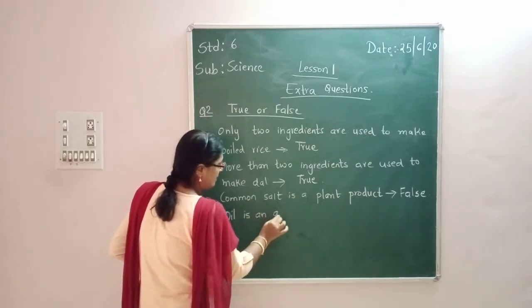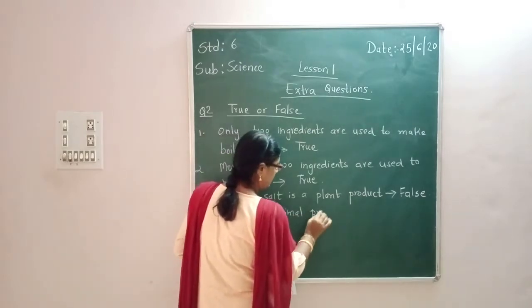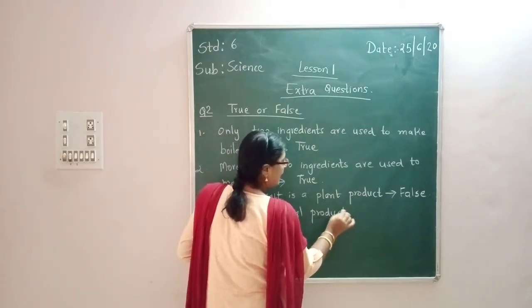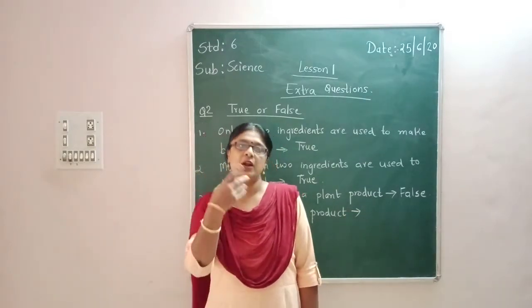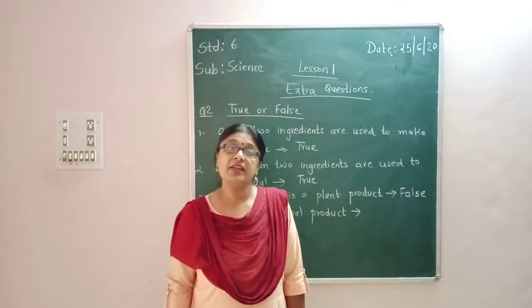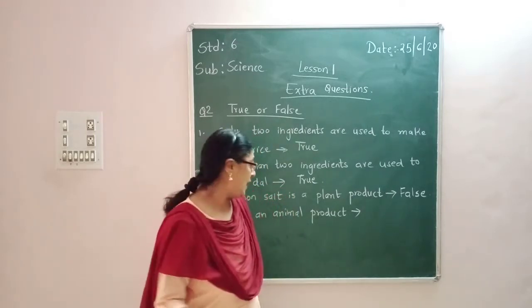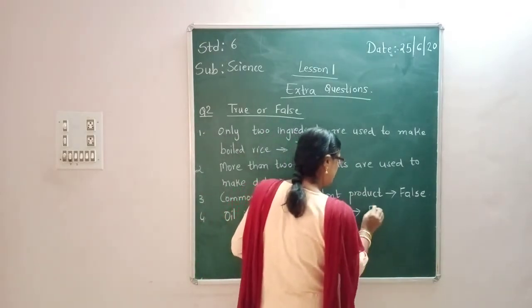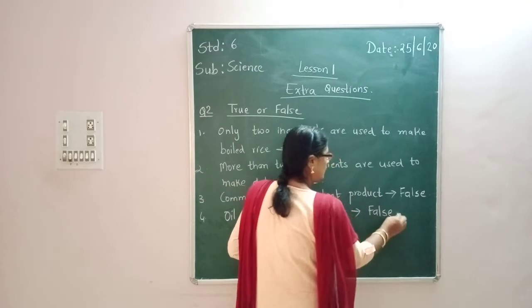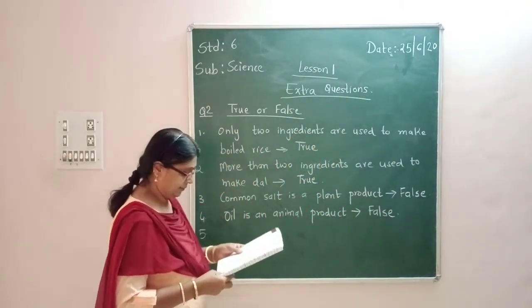Okay. Now the fourth one: oil is an animal product. Do we get oil from animals? Cow oil, buffalo oil, do we get it? We get sunflower oil, mustard seed oil. We get it from plants, right? So oil is an animal product. Answer will be false.